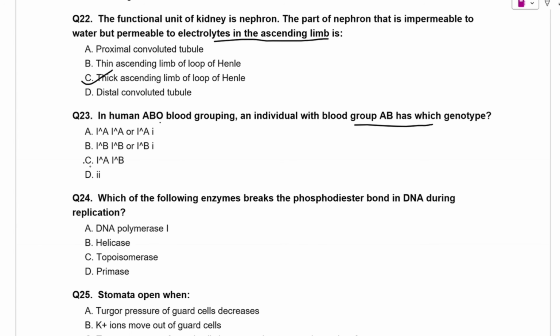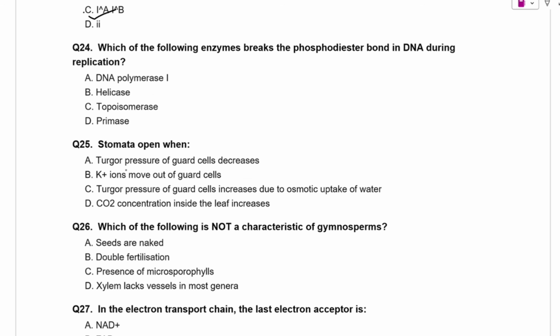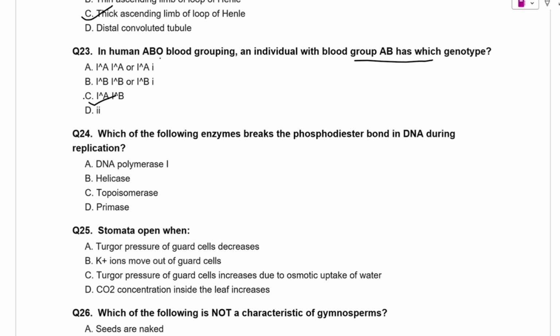So we know that ABO blood grouping में हमें देखने को मिलता है कोडोमिनेंस. So option C would be the correct option because IA and IB इसमें क्या होगा, कोडोमिनेंस होगा and both the alleles will express themselves. Now question number 24, which of the following enzymes break the phosphodiester bond in DNA during replication? So option C is the correct option, topoisomerase.